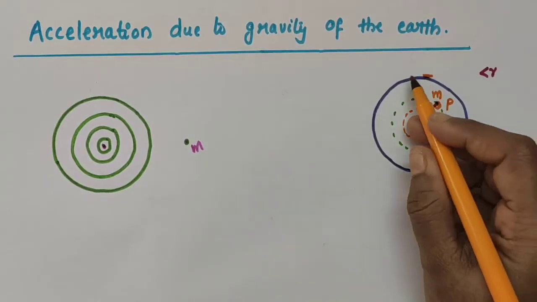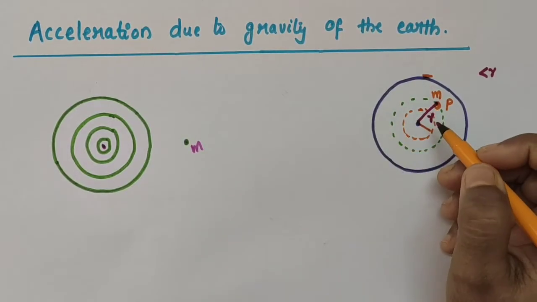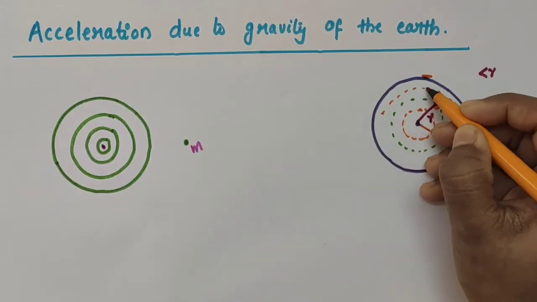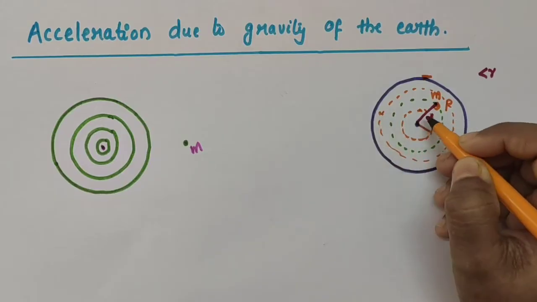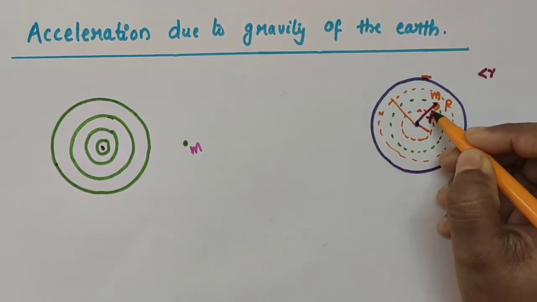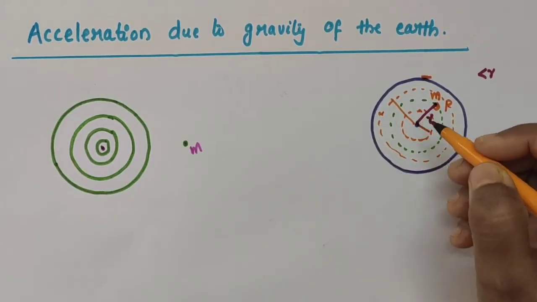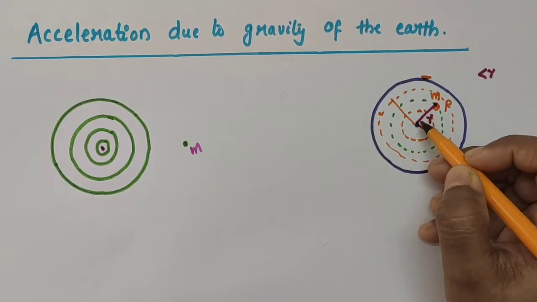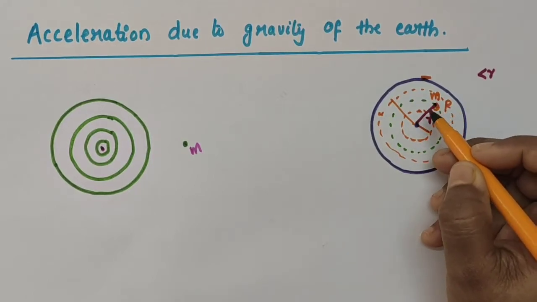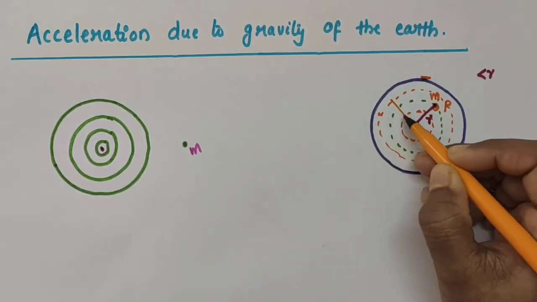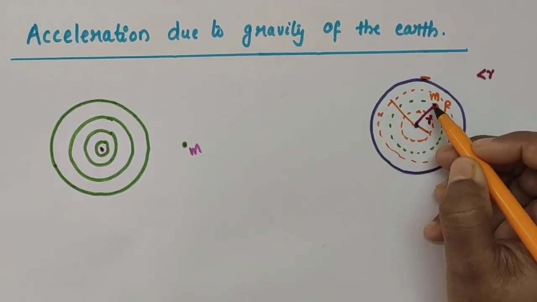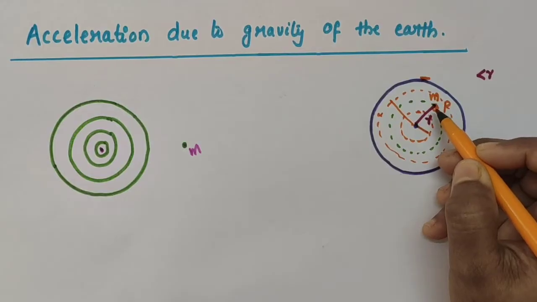But for the shells of radius greater than r, that is, if you are considering a spherical shell somewhere here, it will have a radius which is greater than r. So for shells of radius less than r, this point P lies outside. But for the shells of radius greater than r, this point P lies inside.